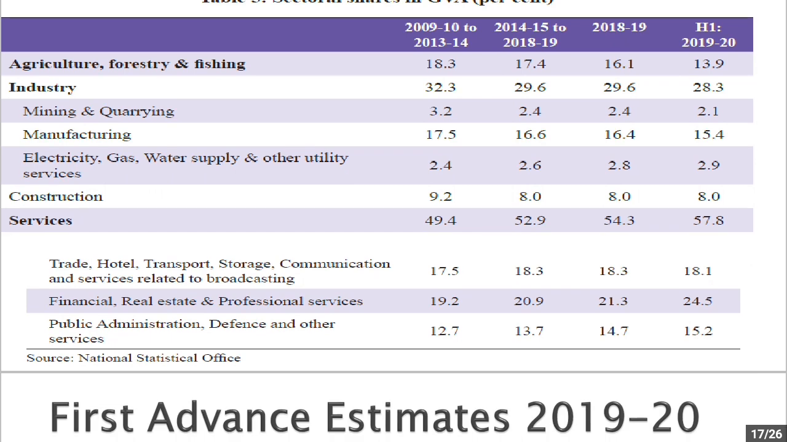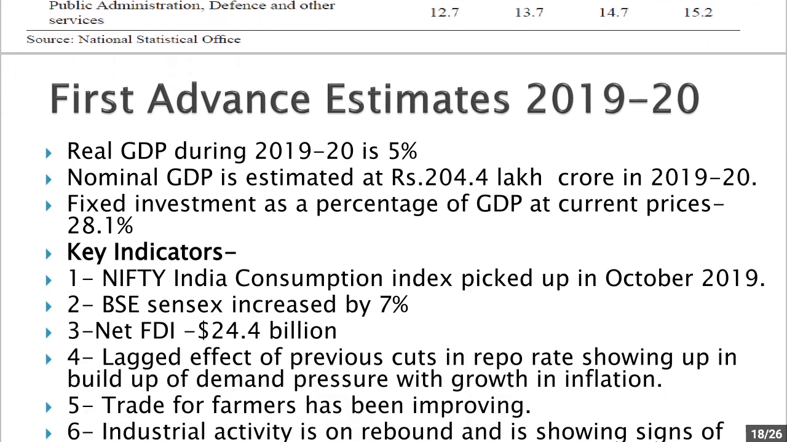Now in services, trade, hotel, transport, storage, communication and broadcasting contributed 18.1%, whereas financial, real estate and professional services contributed the highest, that is 24.5%. Now public administration, defense and other services contributed 15.2%.